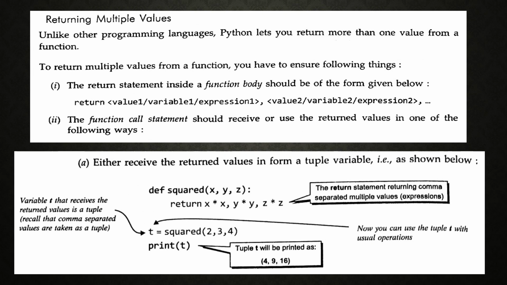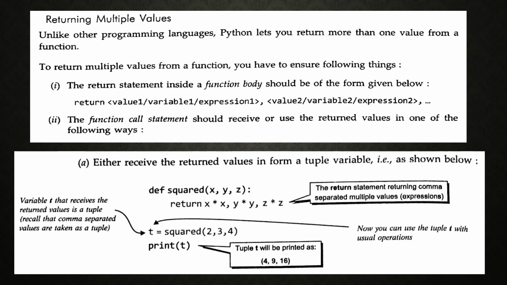Python lets you return more than one value from a function. To return multiple values from a function, you have to ensure the following things. The return statement inside a function body should be of the form: return value 1, variable 1, expression 1, value 2, variable 2, expression 2, like this. The function call statement should receive or use the returned values in one of the following ways. See this definition squared x comma y comma z. You are returning three values: x into x, comma y into y, z into z.